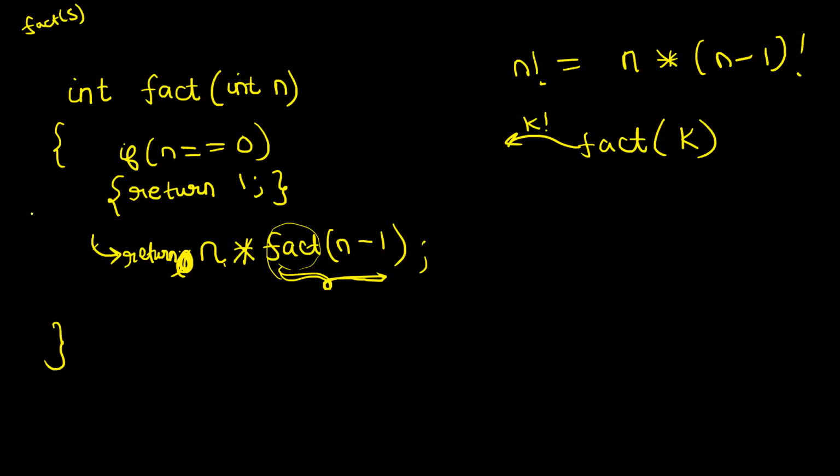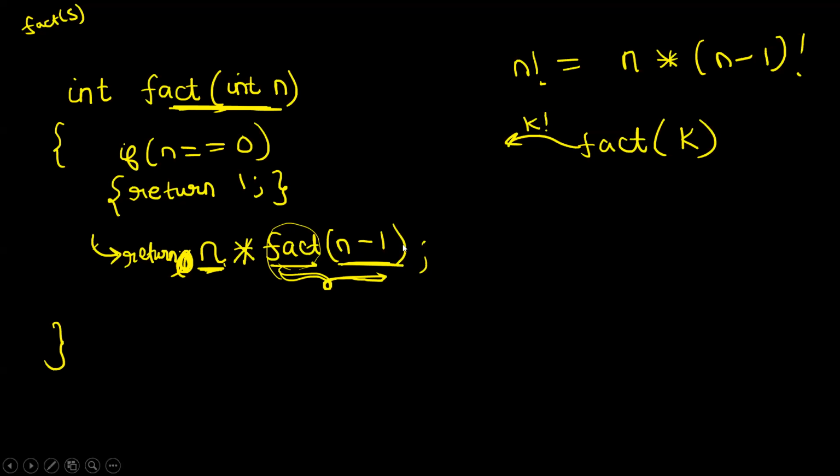Now we will try to trace what actually happens in this code. We'll try to code in GDB as well. Don't worry. Where is the factorial logic written? This is the logic. See guys, try to understand. What is n factorial? N factorial is n into factorial of n minus 1. How you are computing n minus 1 factorial? Forget it. But see, what is n factorial? N into factorial of n minus 1. So I have told recursion what the logic is, right?